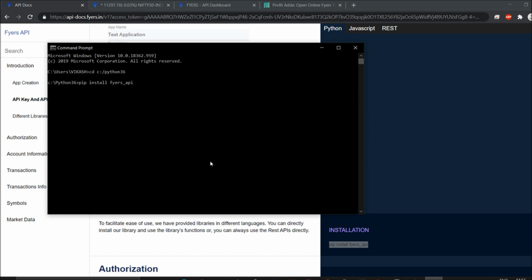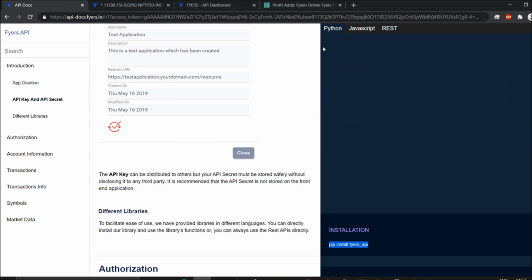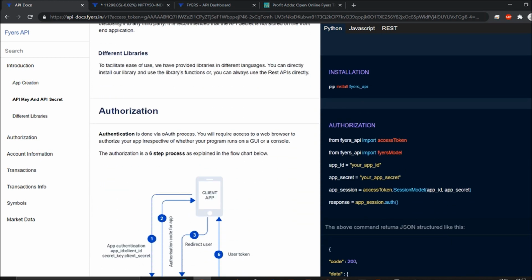If you do this, since I have already installed it, it will say requirement already satisfied. After it's done, all you have to do is follow the algorithm process, and you can do it from this as well. So this is a very simple process.